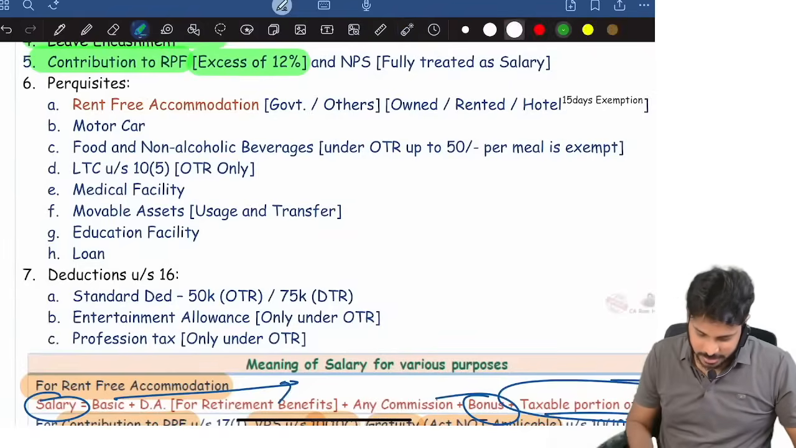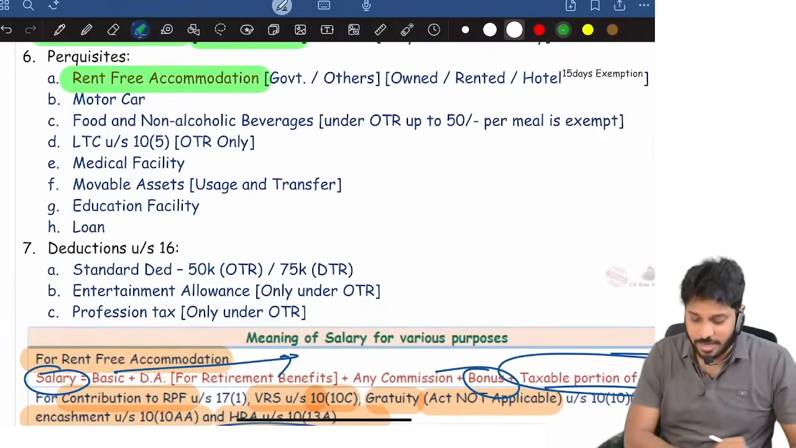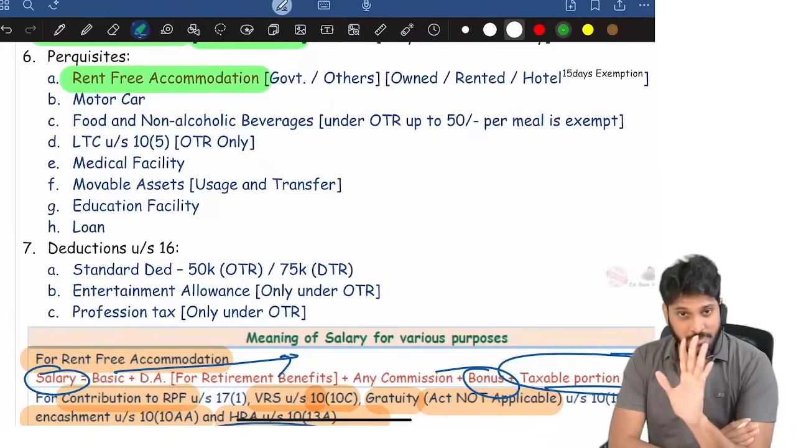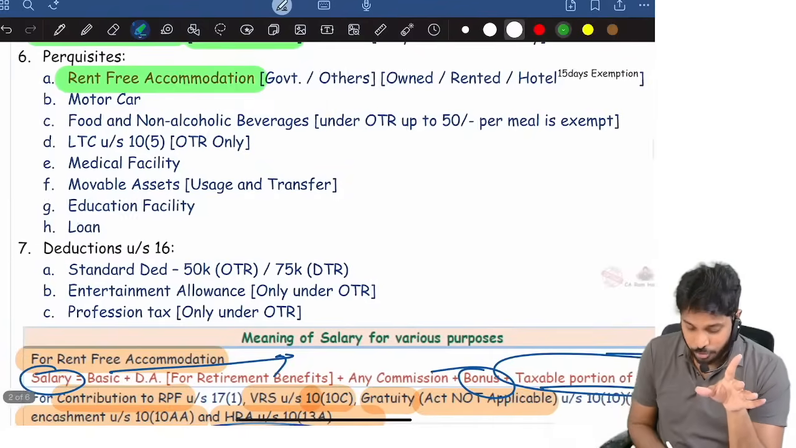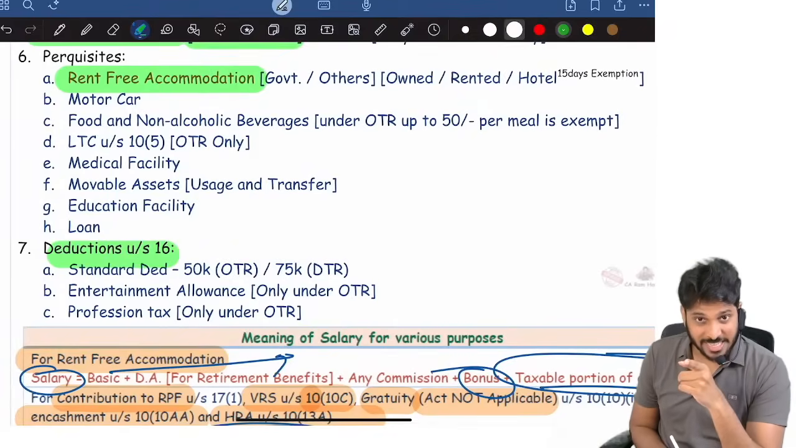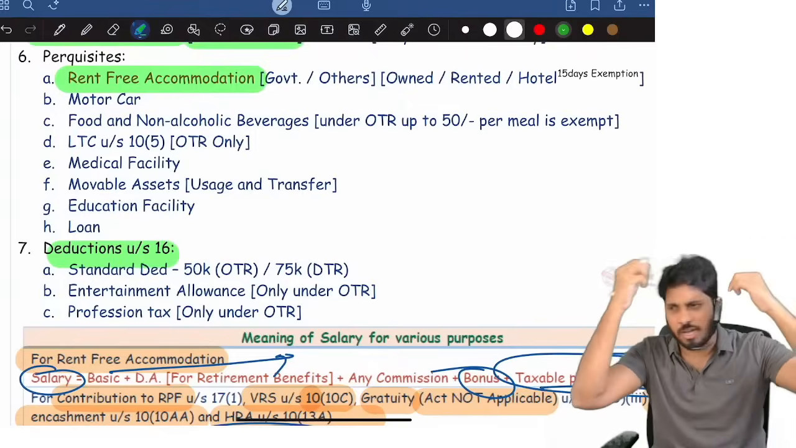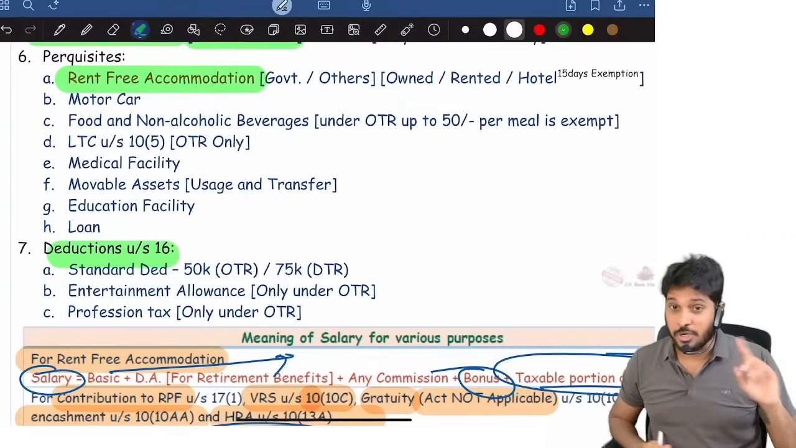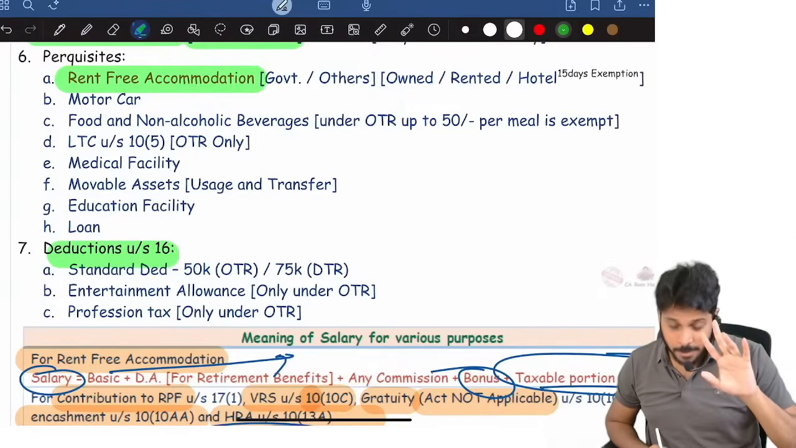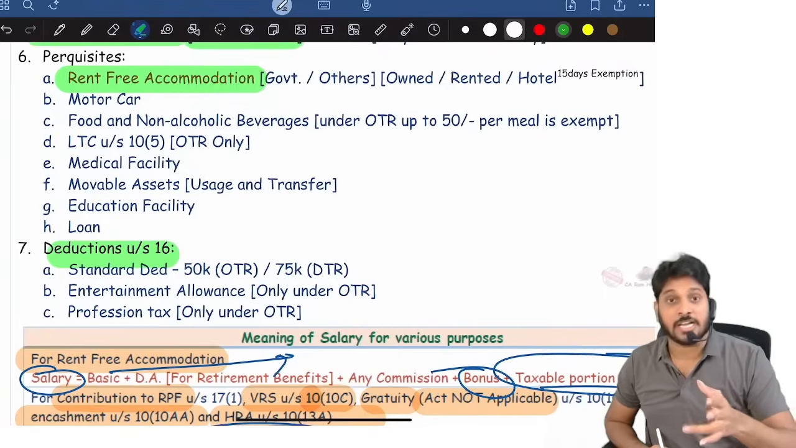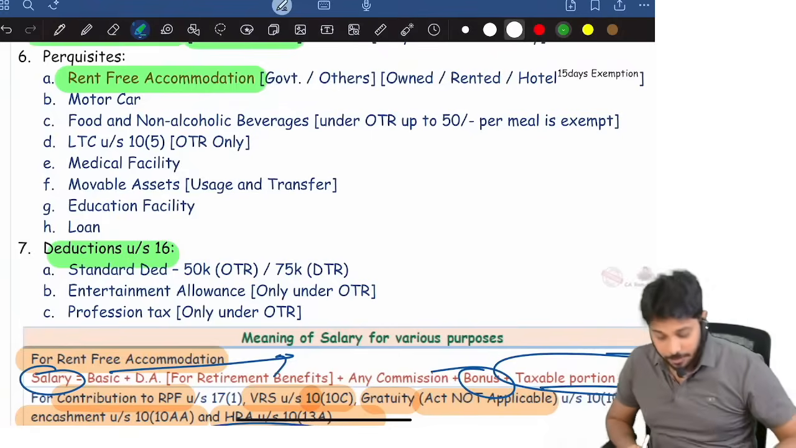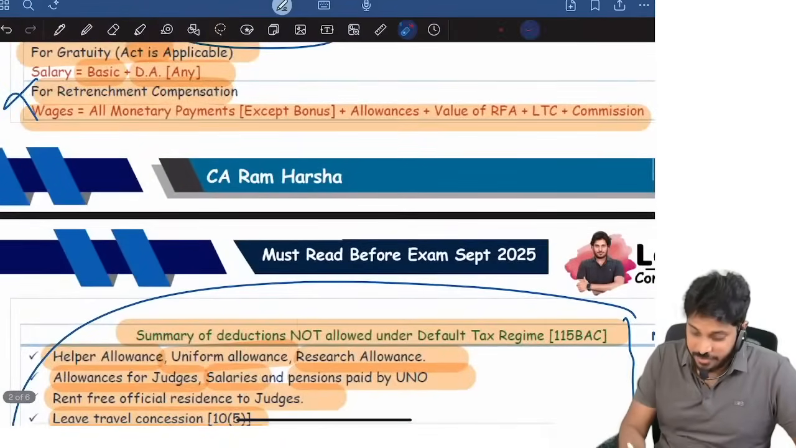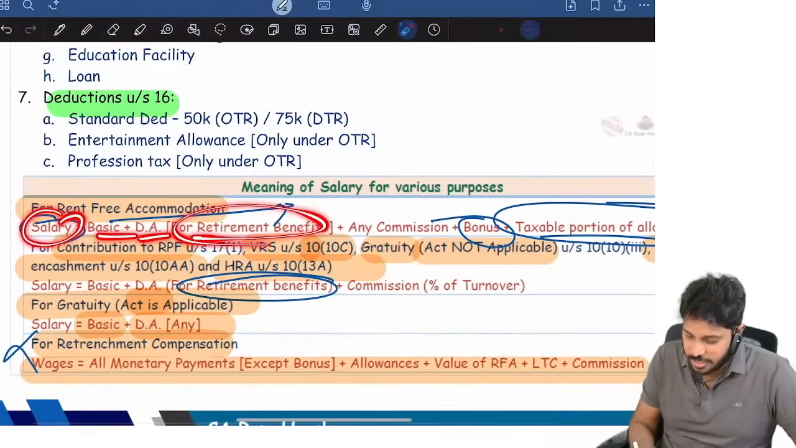Next, perquisites. In perquisites, rent-free accommodation. In the problem, if RFA is there, don't compute RFA at the beginning. Compute it at last, before reducing deductions. Compute pension, gratuity, HRA, everything, but don't compute RFA. Compute it at last, because when you're computing RFA, the definition of salary is basic plus DA for retirement plus commission, all that.